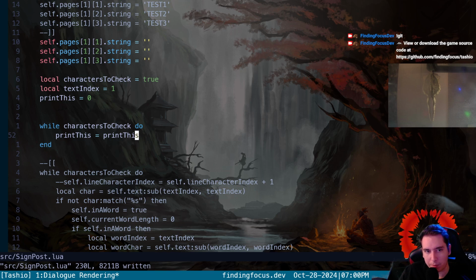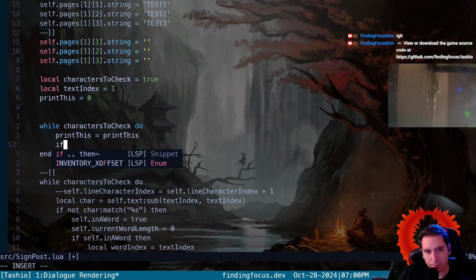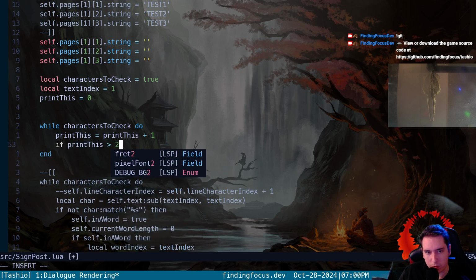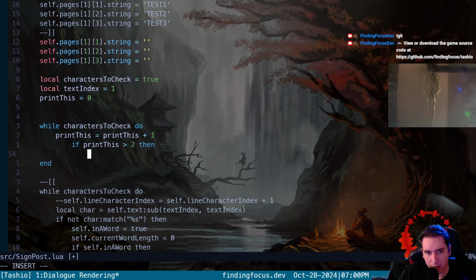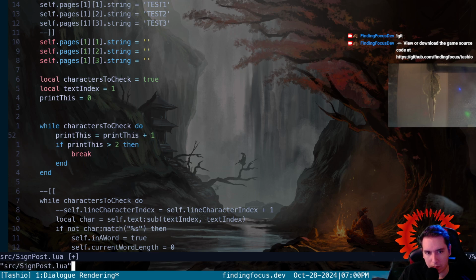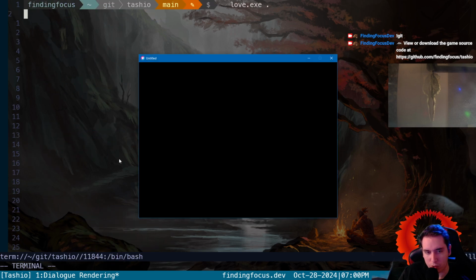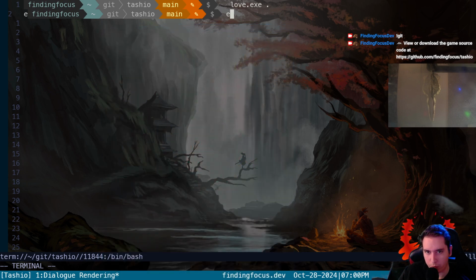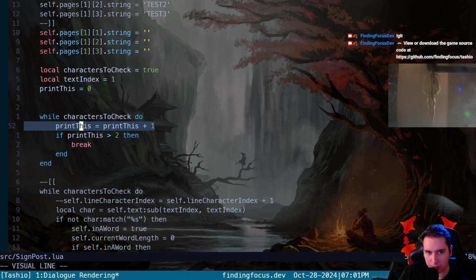So if we increment print this, then if print this is greater than 2, go ahead and break. Print this should be 3, and we should break from our while loop. Okay, print this is 3, and we broke from the while loop. We know because it didn't get caught.